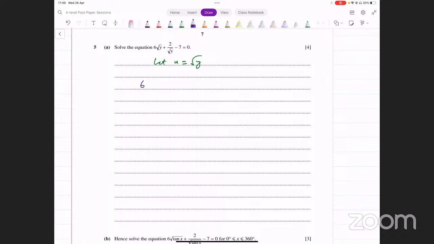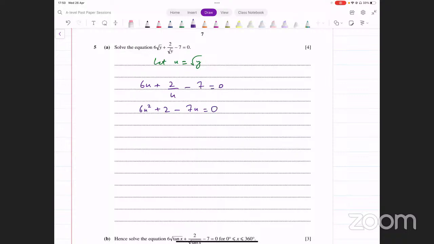Now this gives you 6u plus 2 over u minus 7 equals 0. Multiply by u to get rid of the fraction, and that gives you 6u squared plus 2 minus 7u equals 0. Solve this quadratic equation. Remember, you have to show the process. You can't write your answer directly from the calculator. You have to show the working.